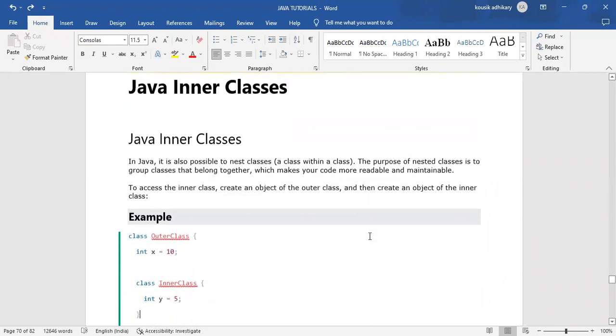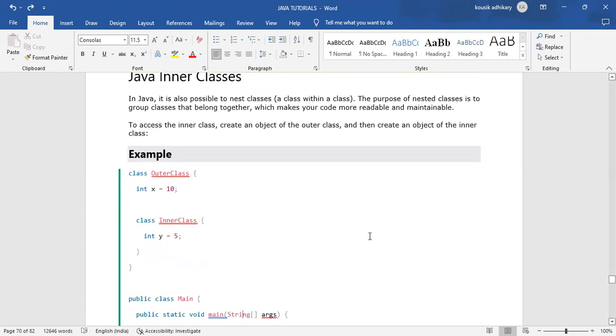Java inner class. In Java, it is also possible to nest classes, classes within classes, an inner class. Like the nested for loop we did previously, a for loop under a for loop, it is classes under classes. That is basically an inner class or nested class. The purpose of a nested class is to group classes that belong together, which makes your code more readable and maintainable. To access the inner class, create an object.